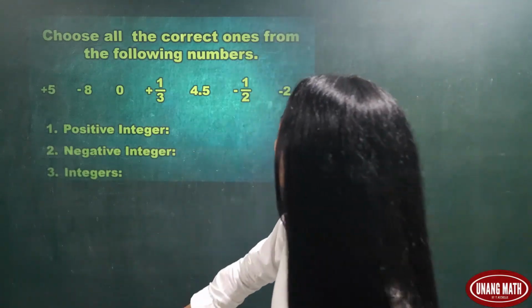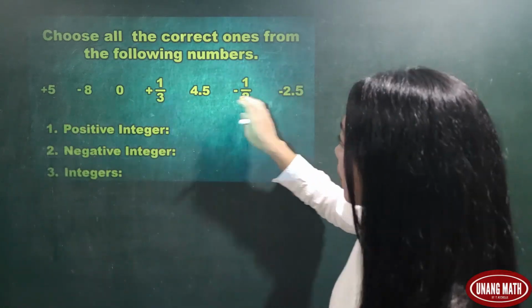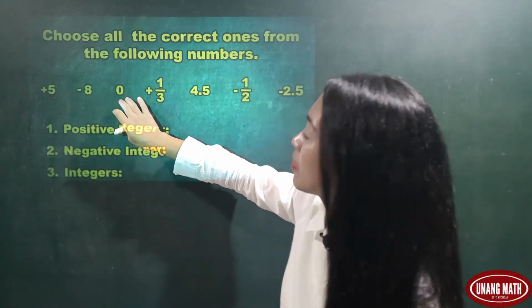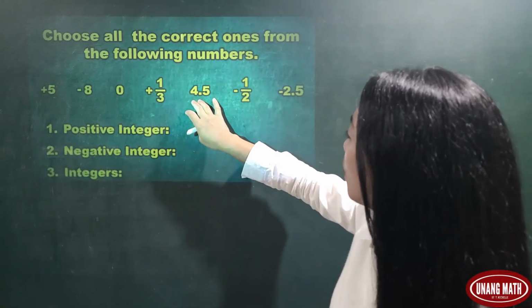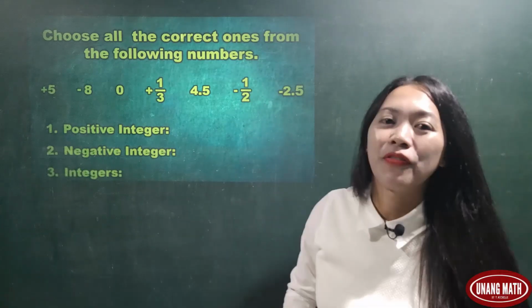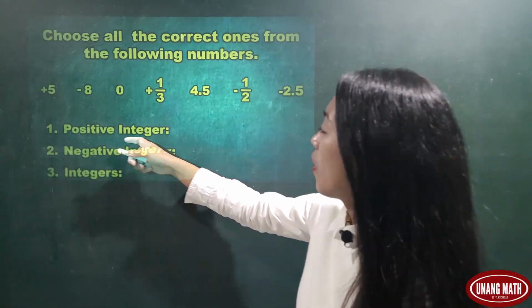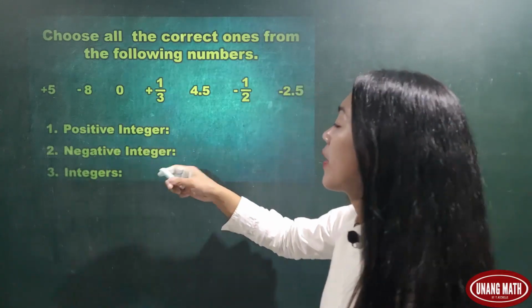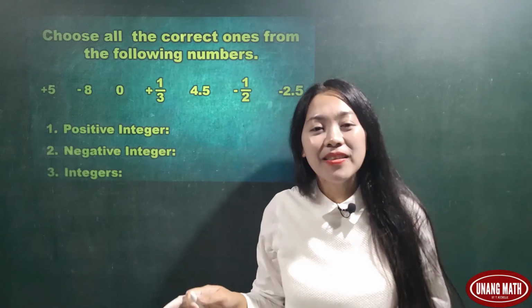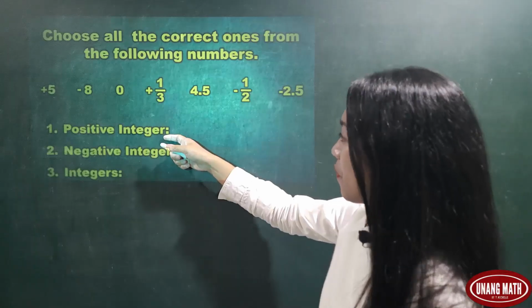We will choose all the correct ones from the following numbers. So these are the numbers: positive 5, negative 8, 0, positive 1/3, 4.5, negative 1/2, negative 2.5. Okay, number 1, positive integer. Again, when we say integer, these are exact positive and negative numbers, including 0.